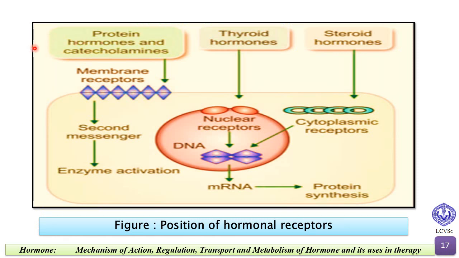Here in this picture we can see the protein hormones and catecholamines. The receptors are present in the membrane, and for the thyroid hormone, the receptor is present inside the nucleus, and for steroid hormone the receptors are present in the cytoplasm. So all the hormones have different mechanisms of action because of the different locations of their receptors.